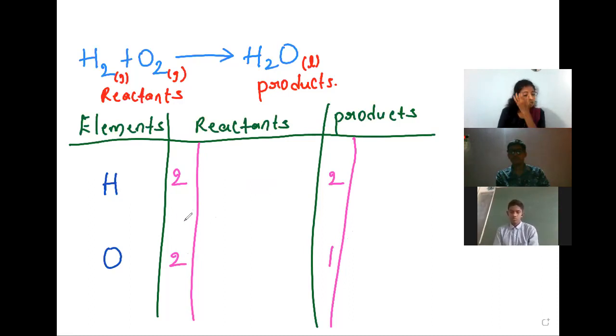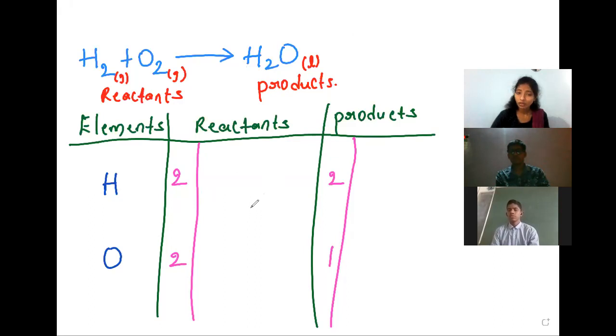Now here, see, on the reactant side we have 2 oxygens, but on the product side only 1 oxygen. I want to balance on the product side. So which number do we have to take to balance the oxygen atom, and where do we have to take it? So we have to multiply H2O with 2. Where do we have to take that 2?